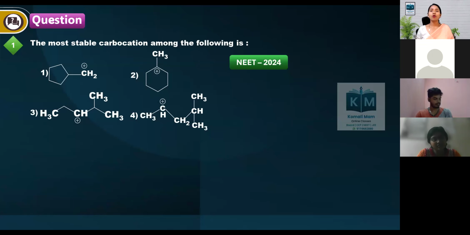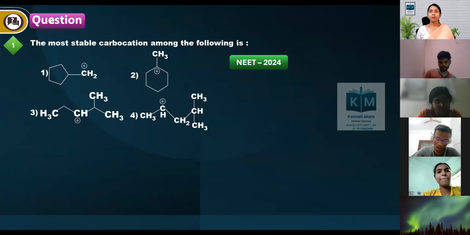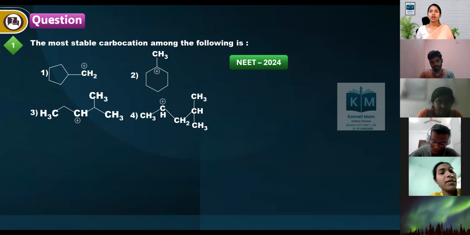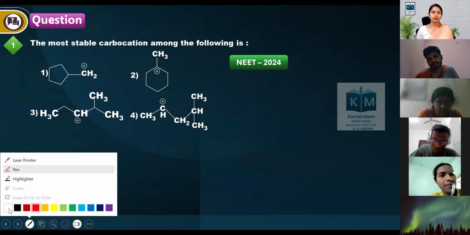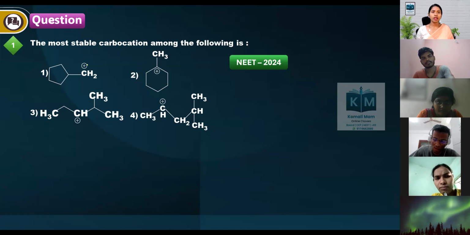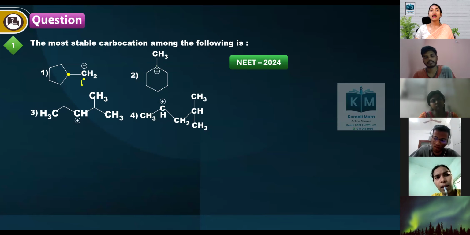Question number 1, be ready to answer. 2024. The most stable carbocation among the following is. Tell me, this is which carbocation? Carbocation connected to only one carbon is primary.